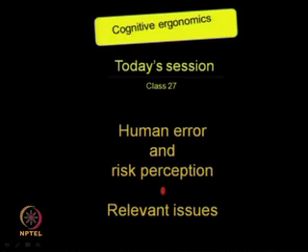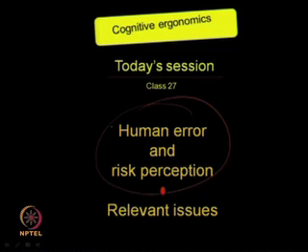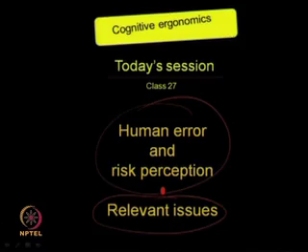So, with this, today's session within this cognitive ergonomics area, that is class number 27, human error and risk perception. Specifically, we will discuss the relevant issues in this. Relevant issues means some principles, some aspects that is necessary while conceiving any design idea.